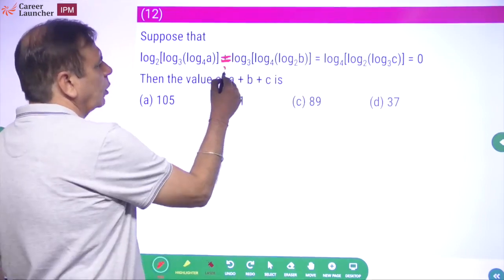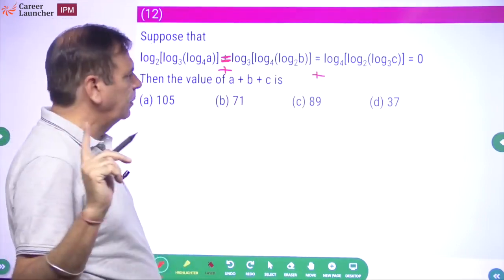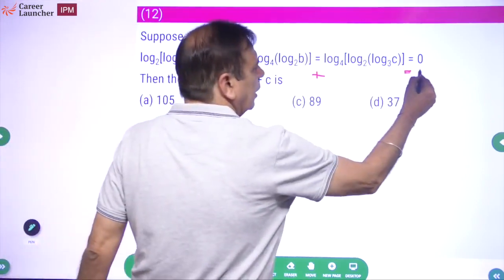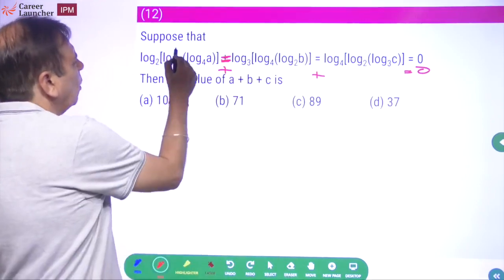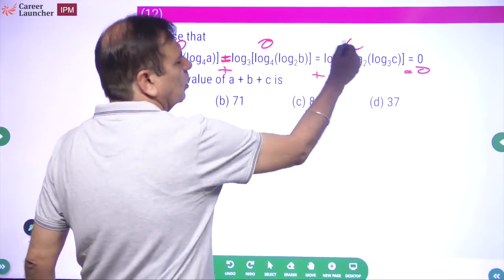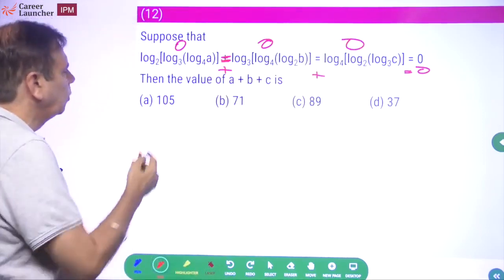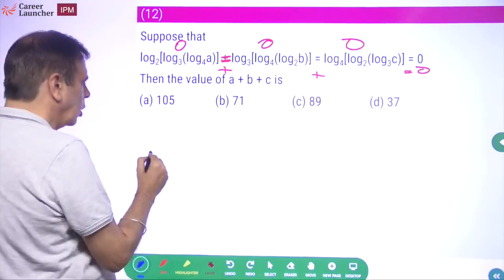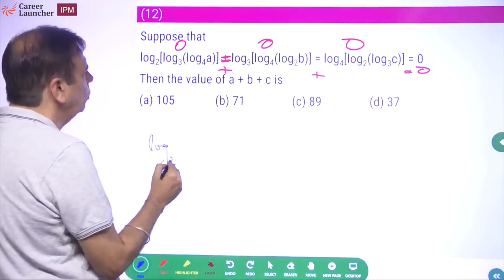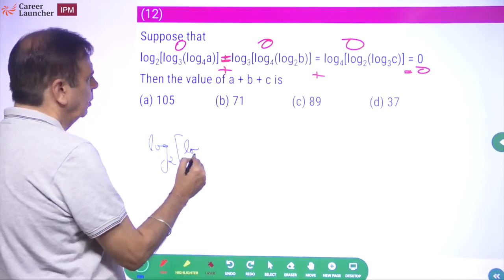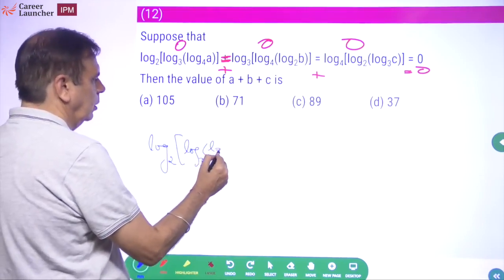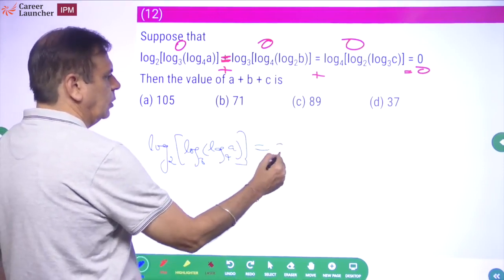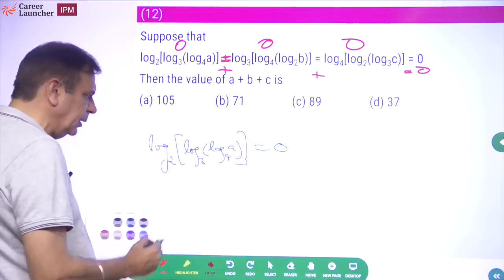Even if it was this plus this plus this, I would have done the same thing. So whether it is equal to 0 or this plus this equal to 0, my approach will not change. In both cases I will say I have to do 0 plus 0 plus 0. Okay? So let's look at what is this. Log of base 2, log of base 3, log of base 4 of a, this has to be 0. If this has to be 0, what does that mean?